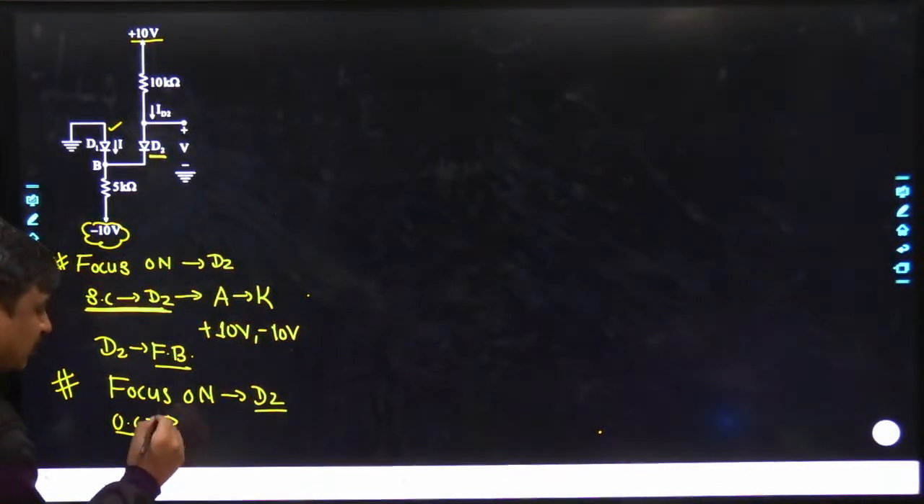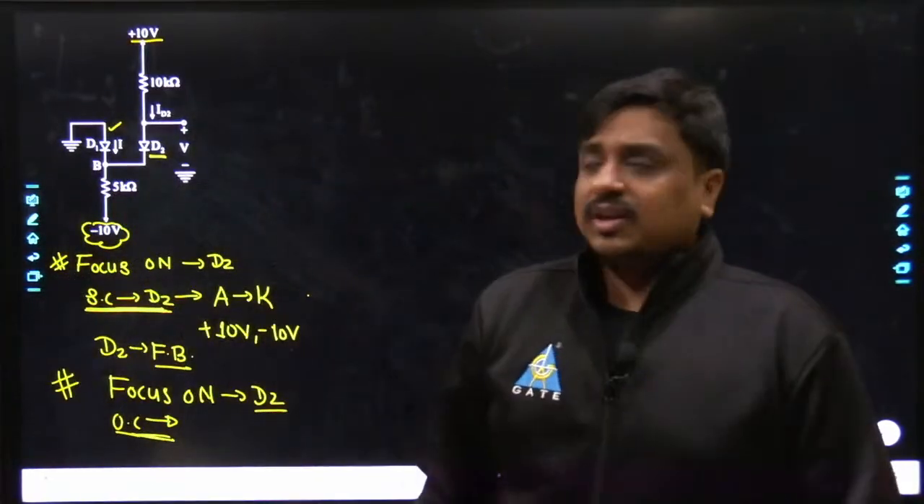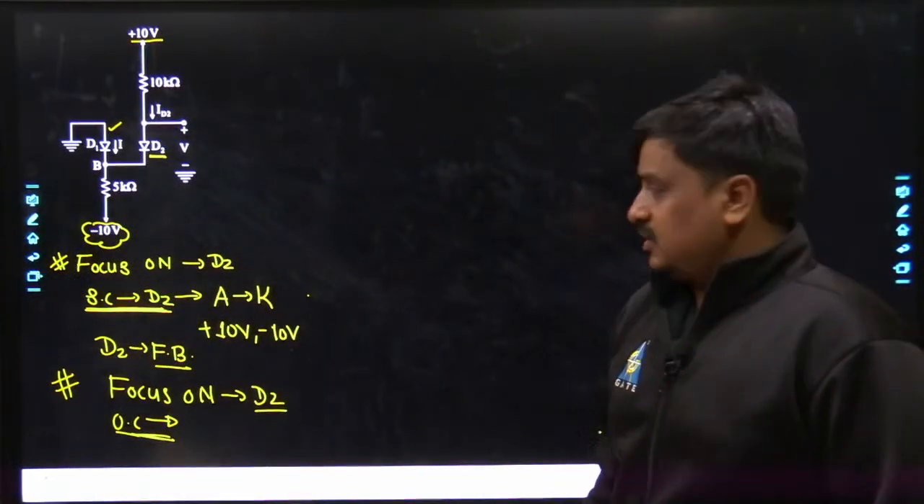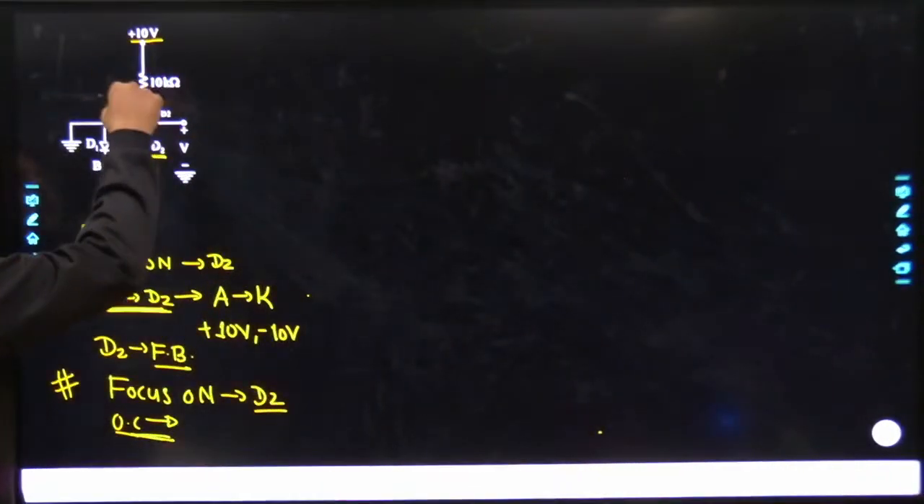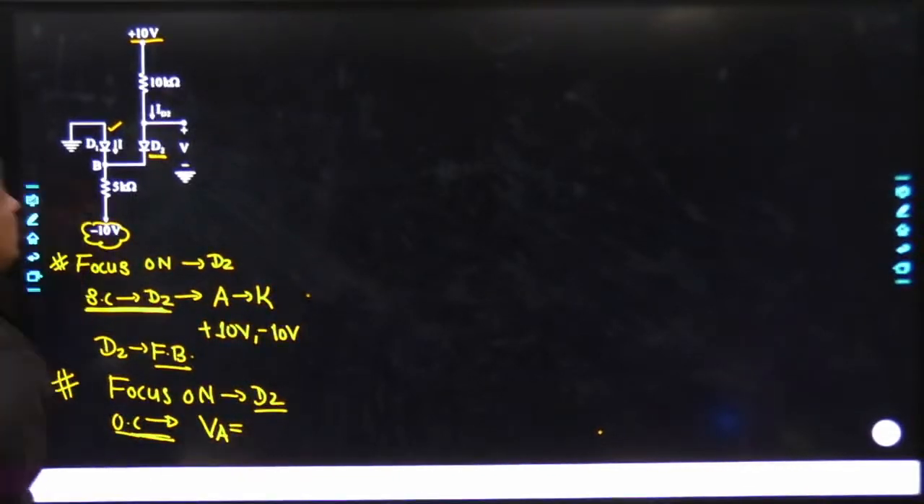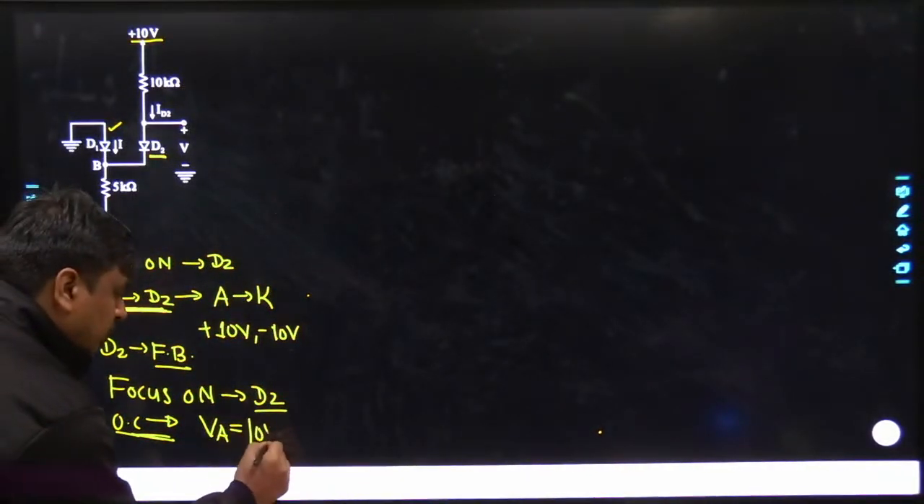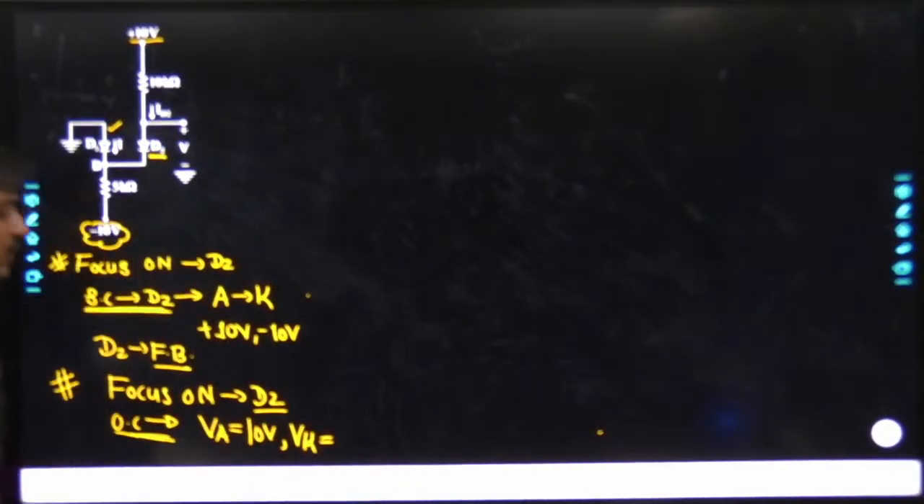If you are comfortable with the short circuit test, you can go ahead with the short circuit test, and if you are comfortable with the open circuit test, you can just go ahead with the open circuit test. Agreed? So here, if I apply the open circuit test, definitely VA became 10 volt. And similarly, if I would be discussing about the Vk,